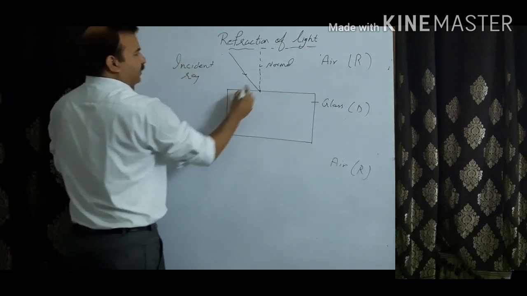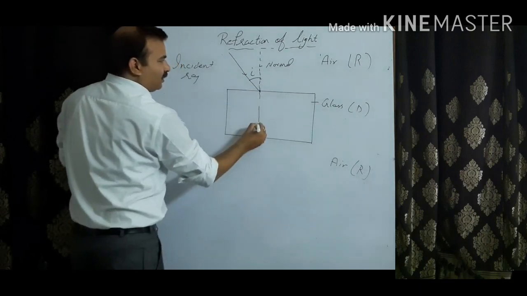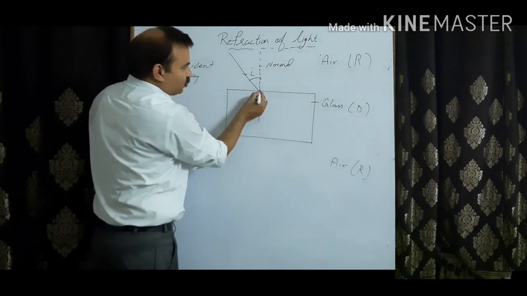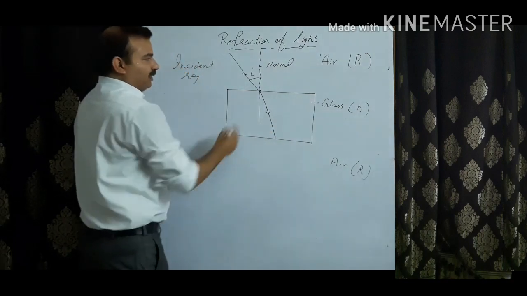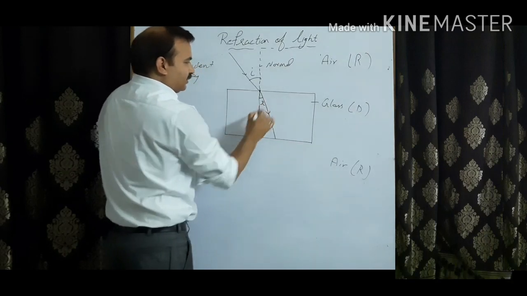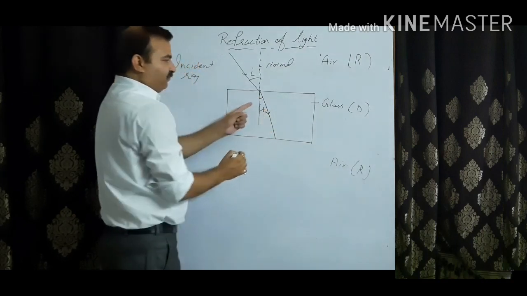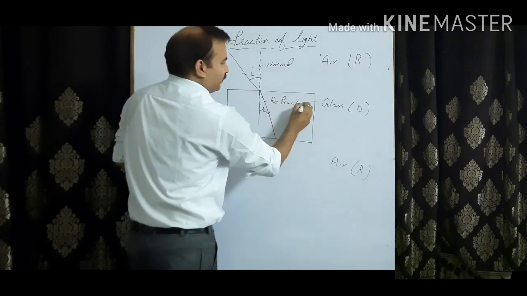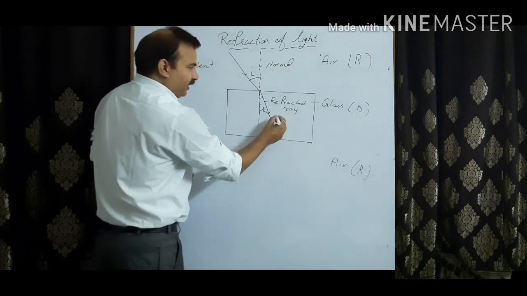This is the incident ray, and this is the angle of incidence. This is the normal. Now when a ray of light comes from a rarer to a denser medium, it bends towards the normal. This is the normal. This is small r, the angle of refraction, and this is the refracted ray.